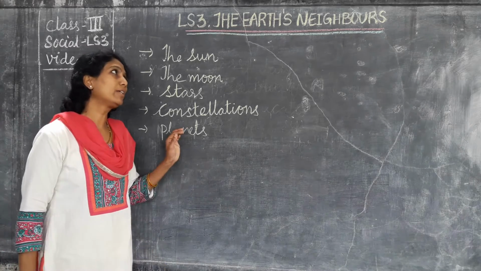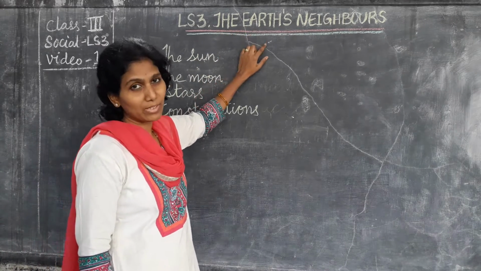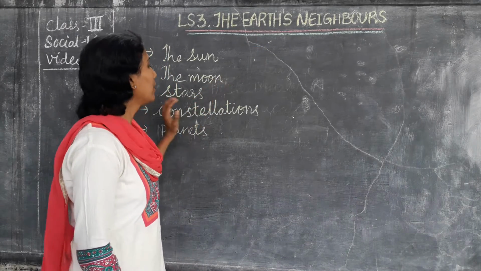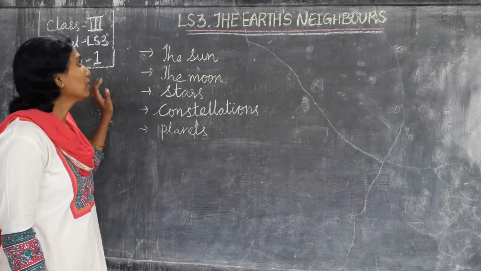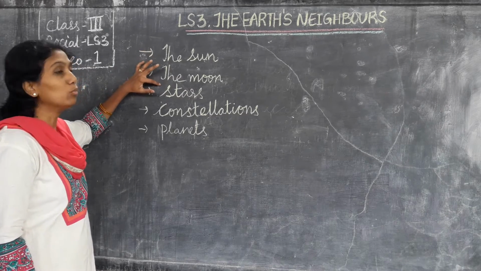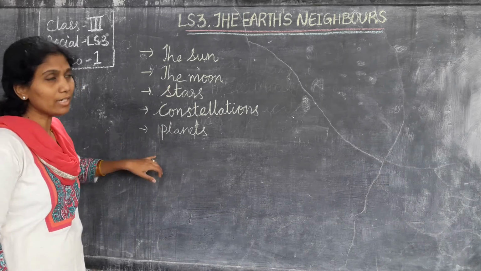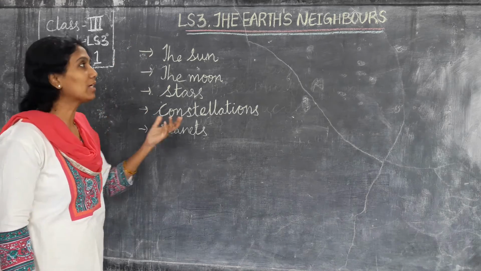Yesterday we learned about the new words of this lesson, The Earth's Neighbors. Today we will go with the explanation part. In this lesson we are going to learn about the sun, the moon, stars, constellations and planets. These are the topics which we cover in this lesson.